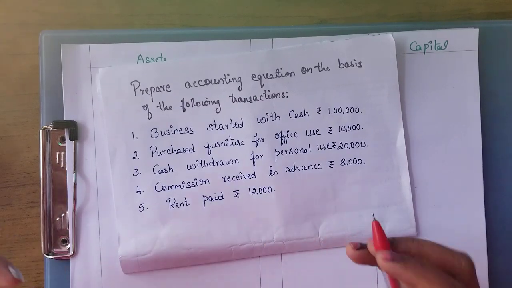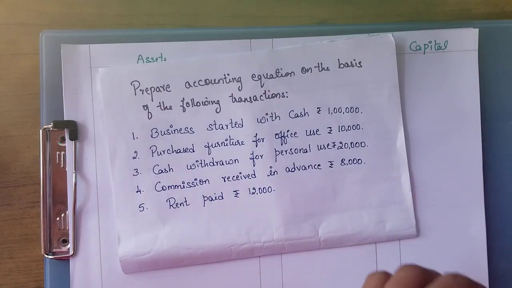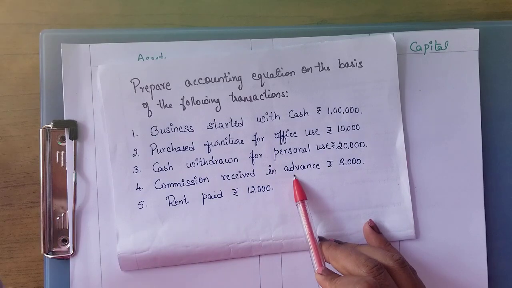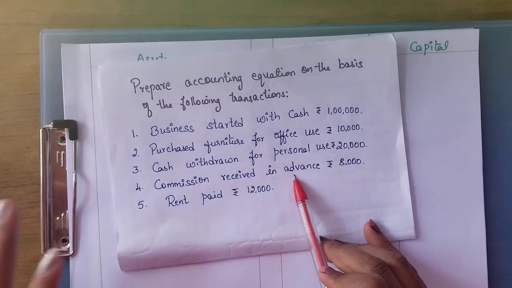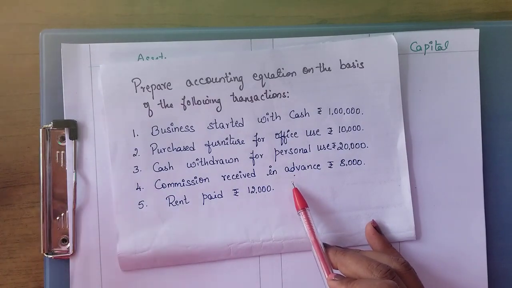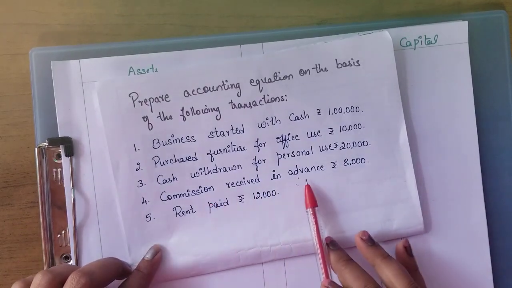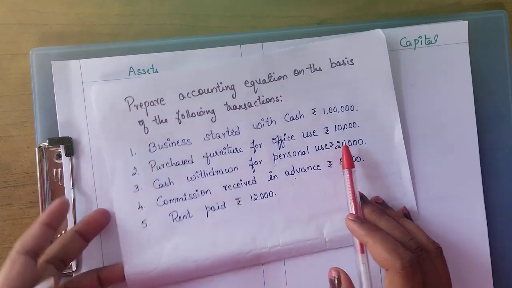Always whenever you receive some payment in the form of money, in monetary terms, when you receive something in advance, that will be a liability, because your complete task is not yet completed. Whatever the work is assigned is not yet completed, but before that you are getting some remuneration in the form of advance, so that will be a liability. You are liable to complete the task or the work assigned to that particular business. Okay, so this always becomes a liability. Understood? So let me start with the first transaction.